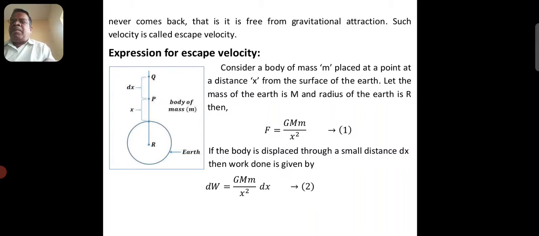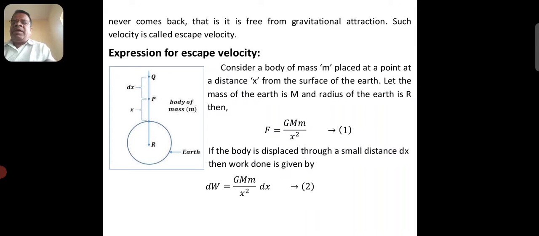P is a point at a height x above the surface of the earth. Q is a point at a distance dx from the point P. Consider a body of mass m placed at a point P at a distance x from the surface of the earth.